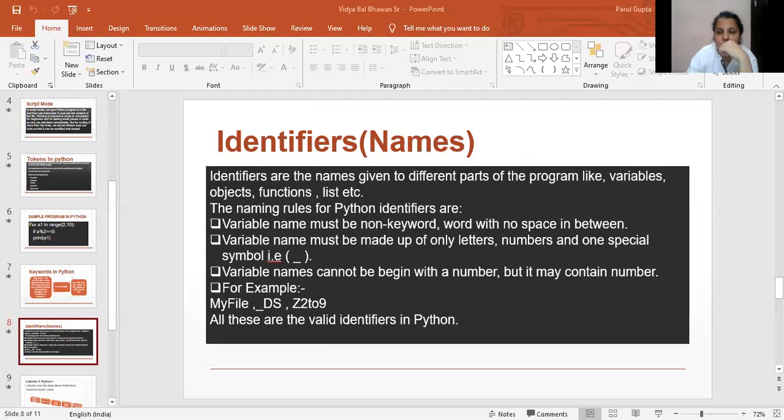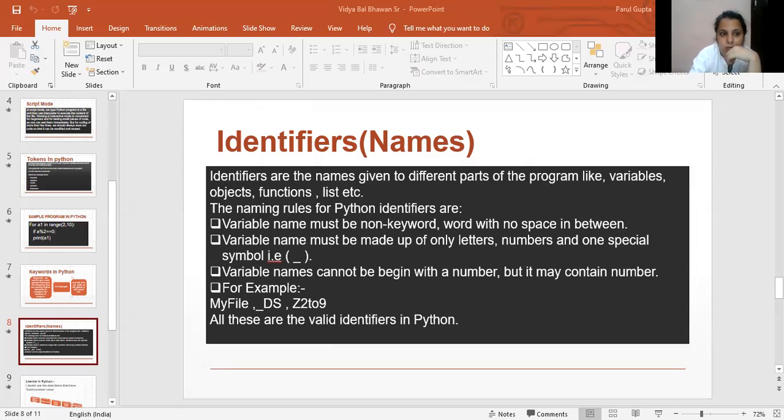So now I'm going to show you one sample program in this Python IDLE shell that I've already shown you. Let's have a look. For a in range, here I'm giving 0 comma, then a number, colon.